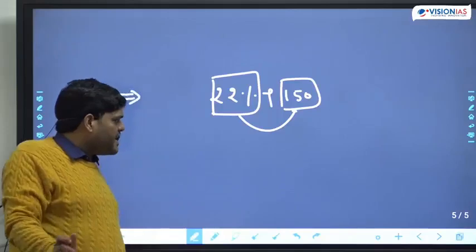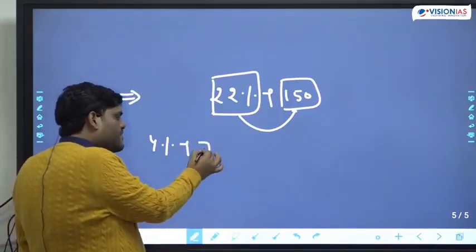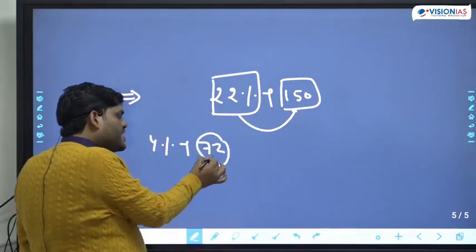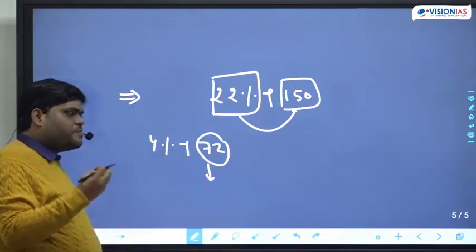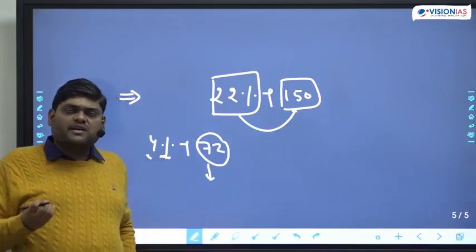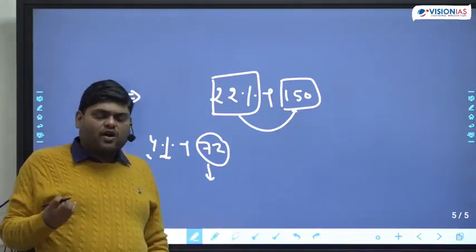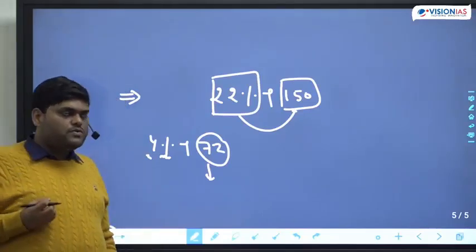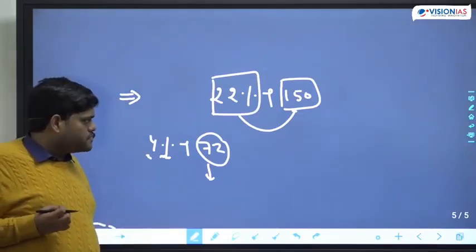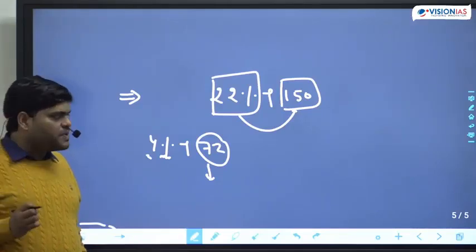So anywhere anything is written, like suppose we have to find 4% of 72, that means 72 in itself is 100%, and we have to find 4% of the number 72. Is this making sense or not?